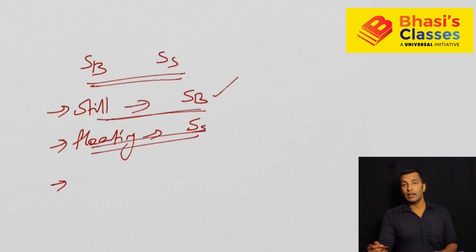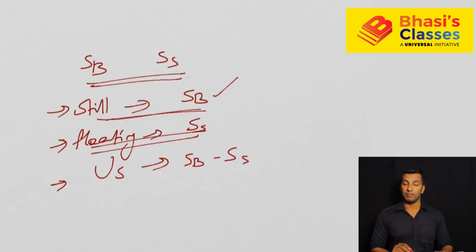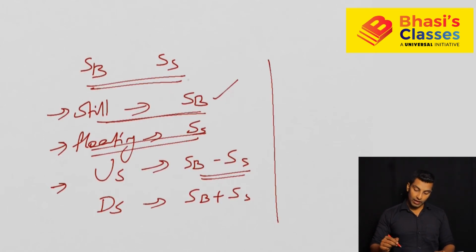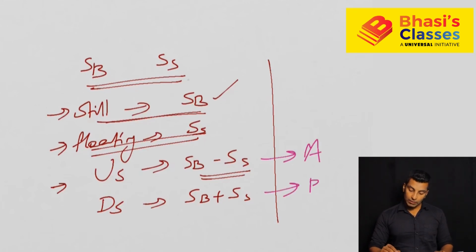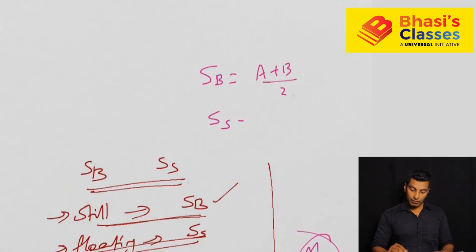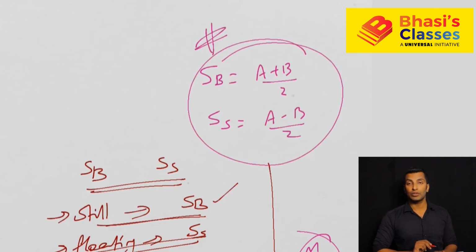Next is where the relative speed is applied. Upstream speed, as we have seen, will be less: speed of the boat minus speed of the stream, since there is an impact of the stream. Downstream speed is speed of the boat plus speed of the stream. Then we have seen that if the upstream speed is a and the downstream speed is b, then the speed of the boat is (a plus b) by 2, and the speed of the stream is (a minus b) divided by 2. So these are the things that we have learned so far. That's about boats and streams.